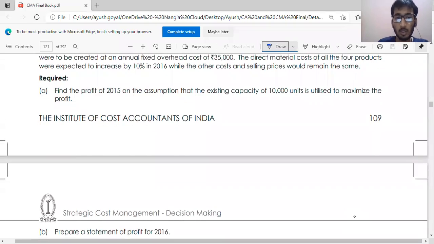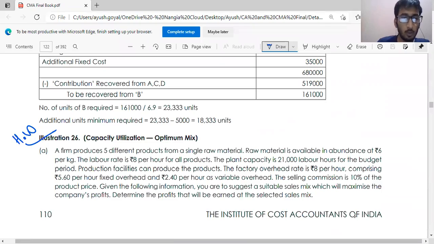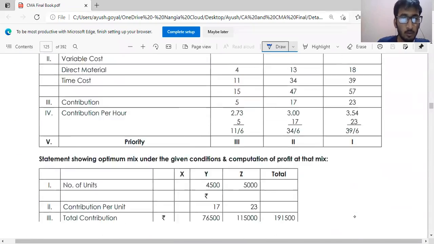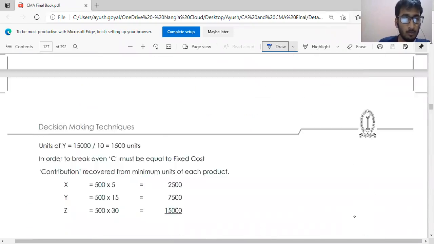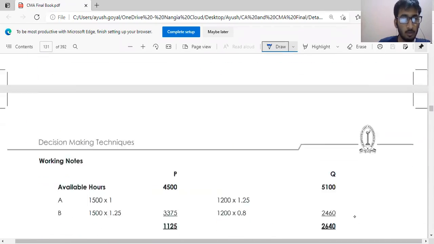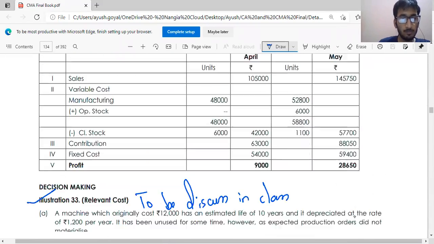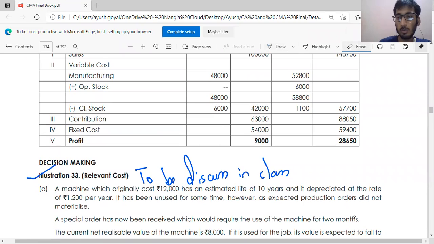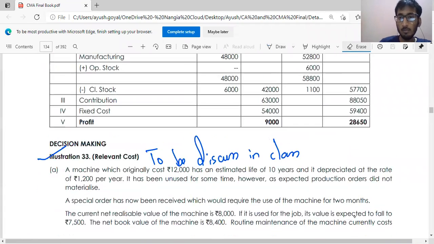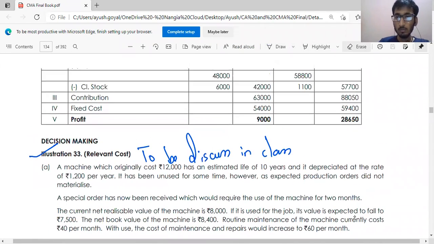I have given 25 as homework, 26 would be homework, 27 homework, 28 homework, 29 as well, 30 as well, 31 as well, 32 as well, 33. So let's come to 33. Hold a second.